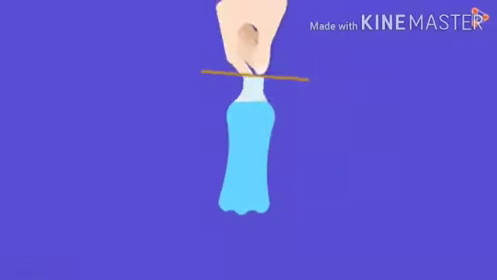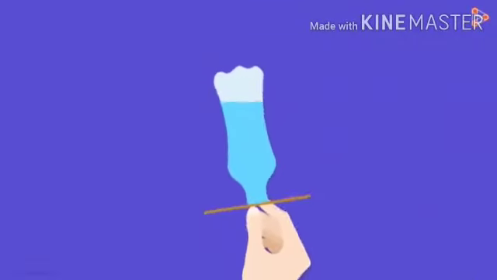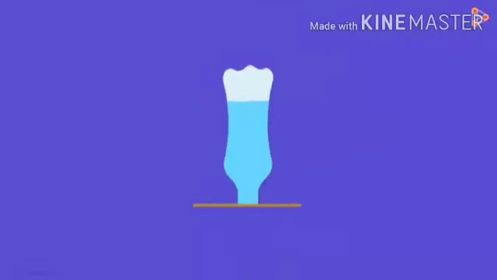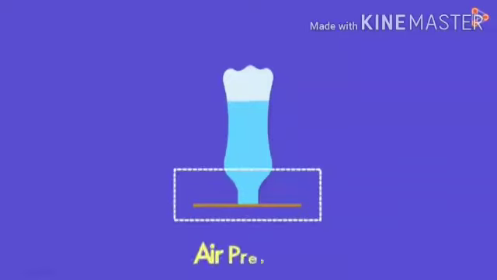Is air heavy? Now you are looking at a bottle which is filled with water. Now take a cardboard, cover its lid with the cardboard and turn it around. Now leave your hand, but the water is not falling. Why? Because there is air pressure.